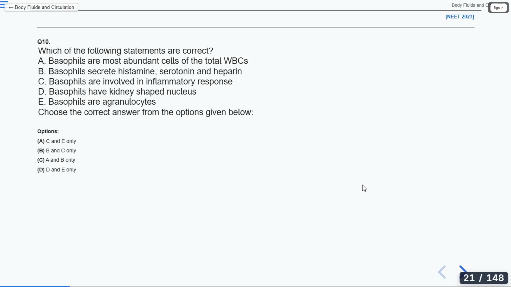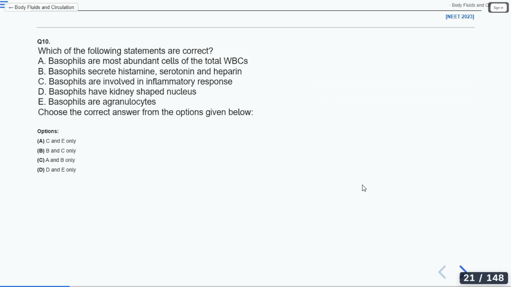Option B, and B and C. They secrete histamine, serotonin, heparin, and are involved in inflammatory responses.